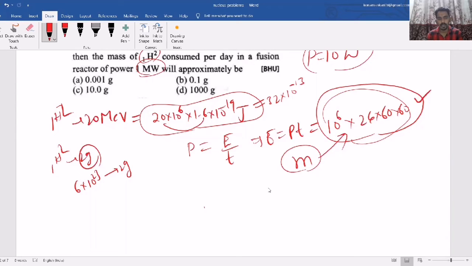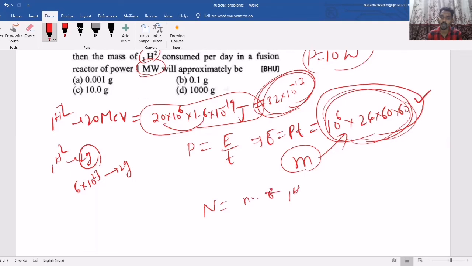Now the number of atoms required is this total energy divided by the energy per fusion. So how many fusions are required? This total divided by this one fusion. Then you will get the number of fusions, that means the number of 1H2 atoms which undergo the fusion reaction. Then you convert that number of atoms into mass. The calculation is a bit difficult.